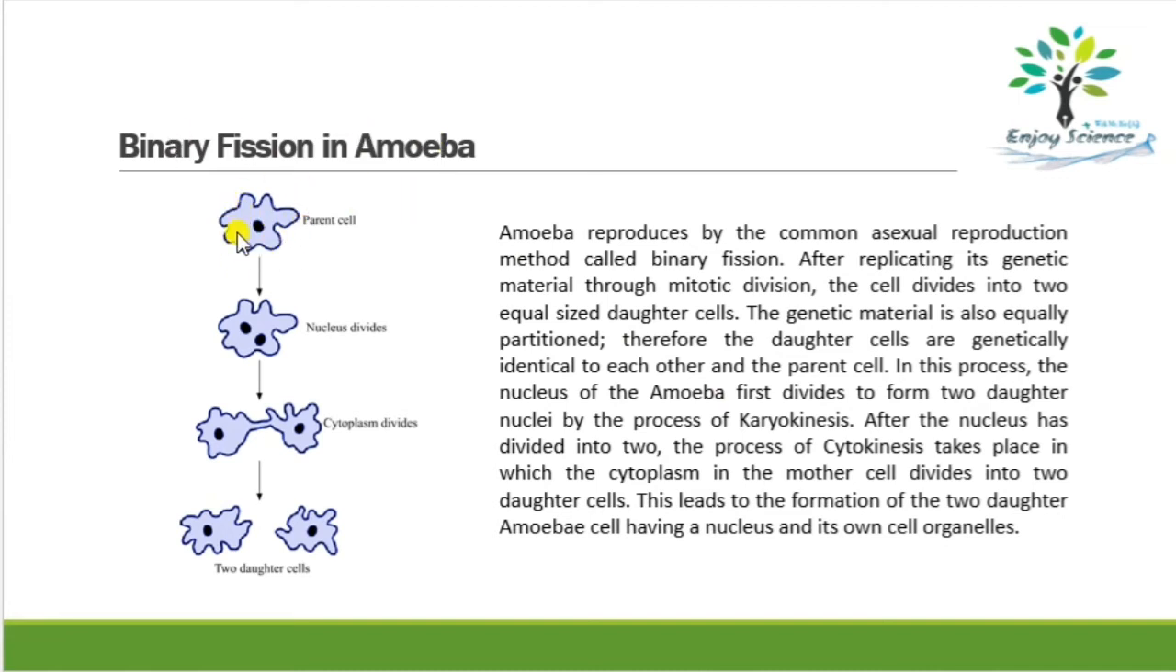So you can see the parent cell, inside the parent cell you can see the nucleus, and first the nucleus will divide. Okay, the nucleus will divide into two, and after the nucleus is divided, the cytoplasm will divide. After the cytoplasm is divided, two daughter cells are formed, and each cell will develop into a new amoeba. Now division of the nucleus is called karyokinesis, you can see here, and the division of cytoplasm is called cytokinesis. You can pause the video and go through these notes.